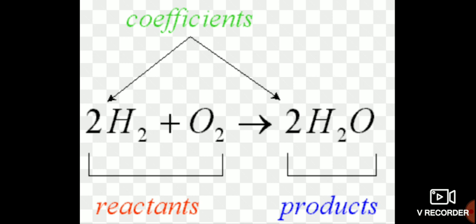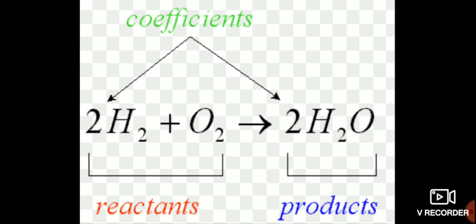In a chemical reaction, the reactants come in contact with each other. The bonds between the atoms of the reactants break, and the atoms are rearranged and form new bonds to make the product. In 2H2 there are two hydrogen atoms, so 2 into 2 gives a total of 4 hydrogen atoms. On the left hand side, 4 hydrogen atoms and 2 oxygen atoms are present.